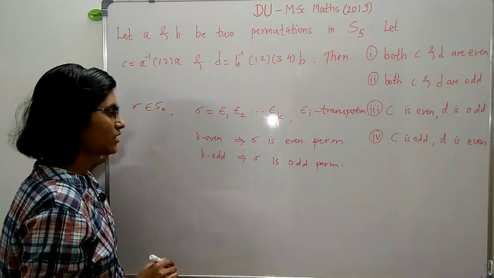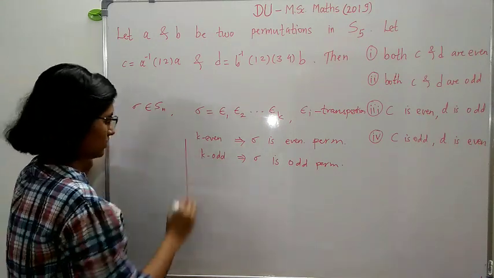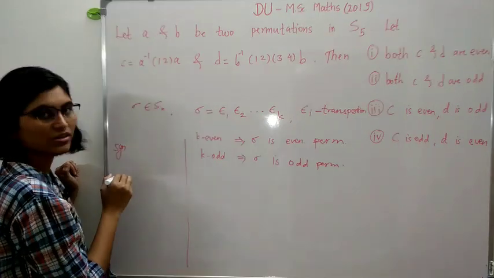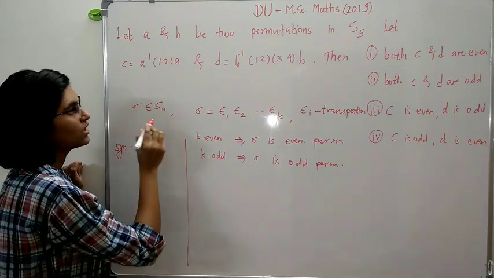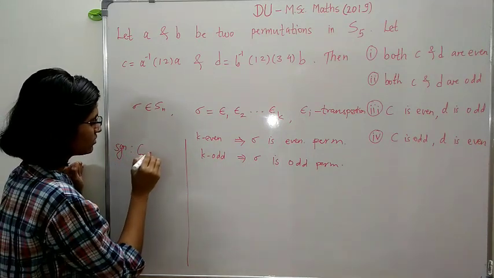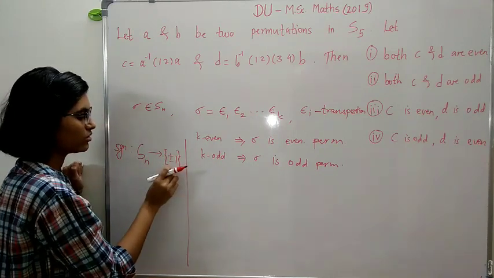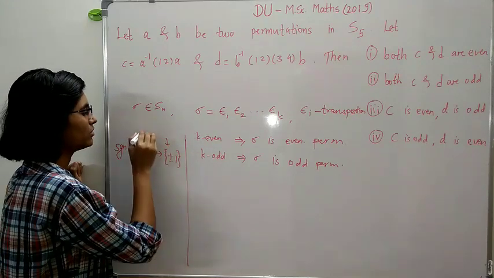Right? Now there is an important notion, signature. So signature is just a function from this group Sn to the group {plus minus 1}. Note that this plus minus 1 is just a group under multiplication.